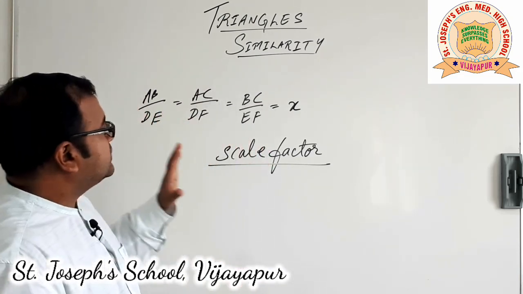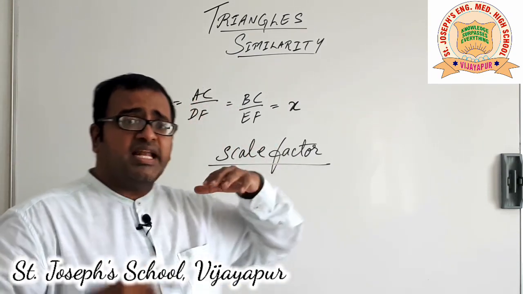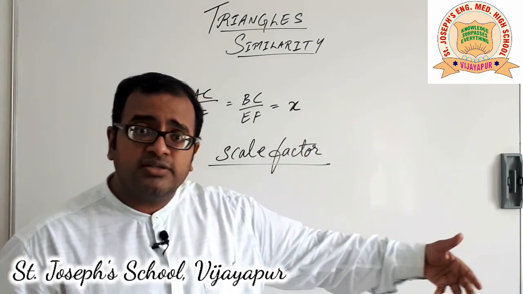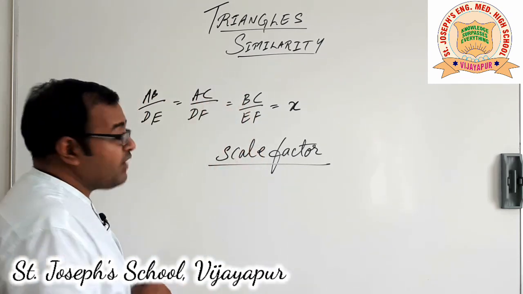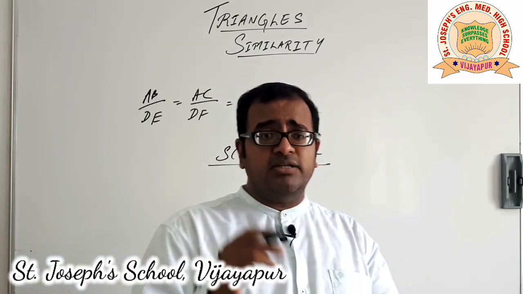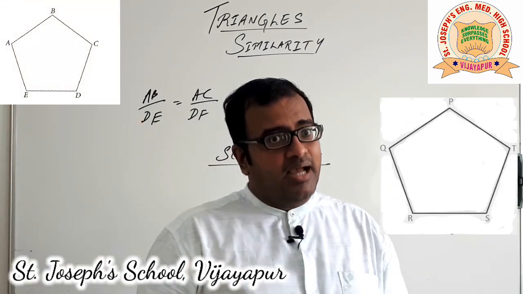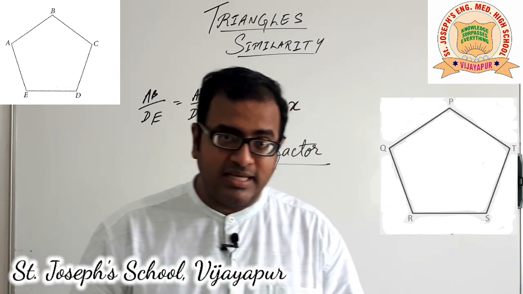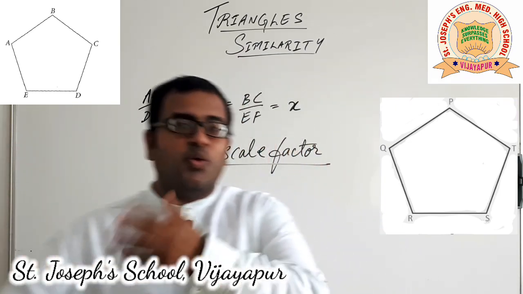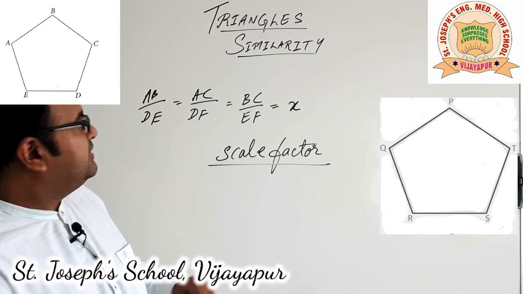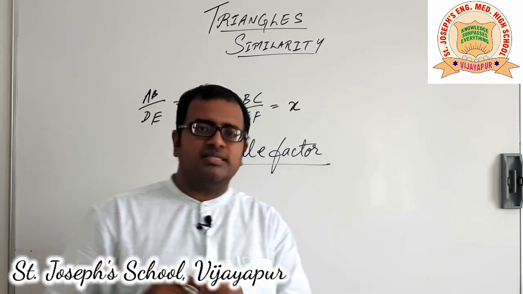Okay, so what we have understood so far is about two different polygons. Here I am talking about triangles. We can extend the same argument to quadrilaterals, pentagons, hexagons, or bigger polygons. If I take a polygon of five sides, that is a pentagon, two pentagons, and I call them A, B, C, D, E and P, Q, R, S, T, in that case AB by PQ will be equal to BC by QR and so on. I hope you got that point, right? So when we divide the corresponding sides, it should be equal to a scale factor, any one scale factor.